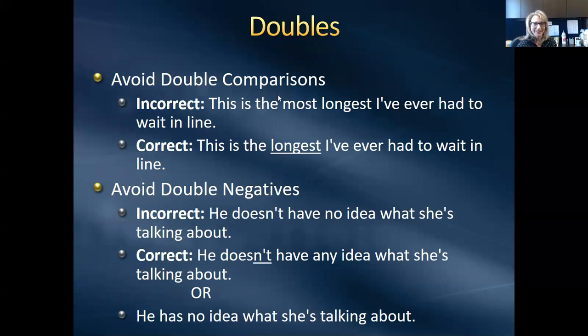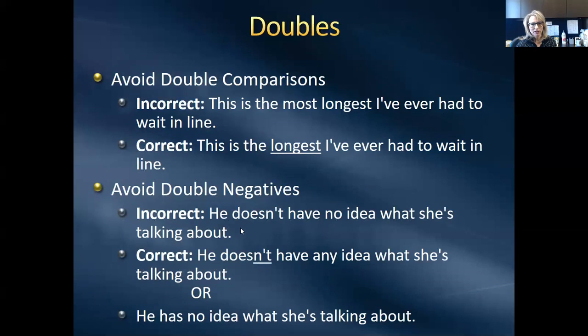All right, we want to avoid double comparisons, either double positive kind of things or double negatives. So you wouldn't say "this is the most longest I've ever had to wait in line." You just say "this is the longest I've ever had to wait in line." Most longest sounds like something a kid would say. Kids also tend to use double negatives.